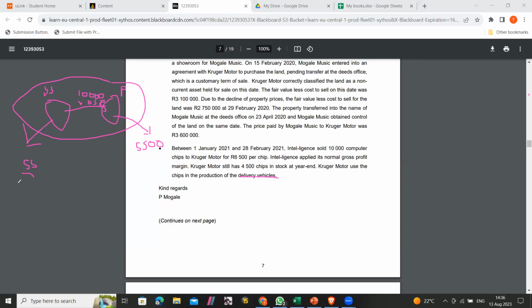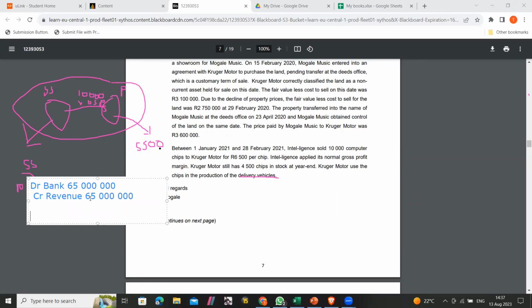Firstly a debit of bank 65 million, and then a credit of revenue 65 million. And then you're going to have cost of sales.